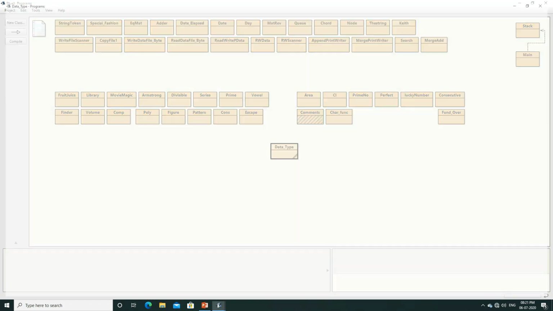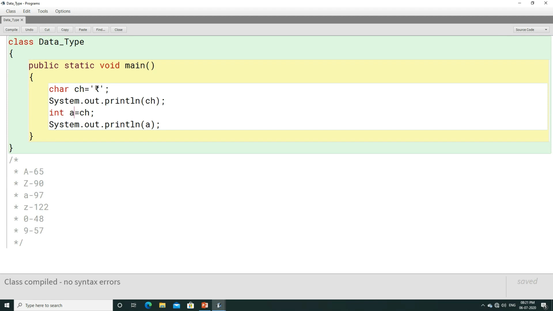Directly you can find the ASCII value of the characters. Similarly, you can get the ASCII value of some Hindi characters. If you know some Hindi, Odia, Tamil, or Telugu characters, you can simply do one thing: copy a single character from the internet, just Google some Hindi characters, copy it and paste it here. Instead of the rupee sign, paste it here and try to find the ASCII value of those characters.